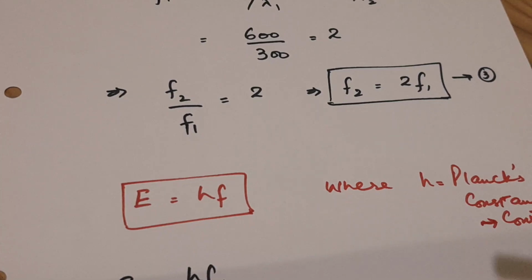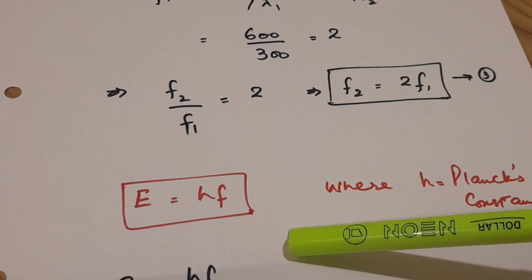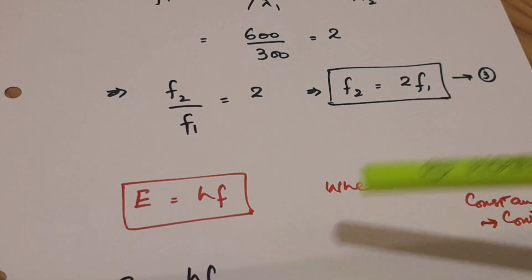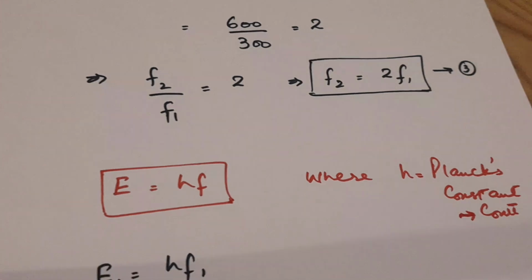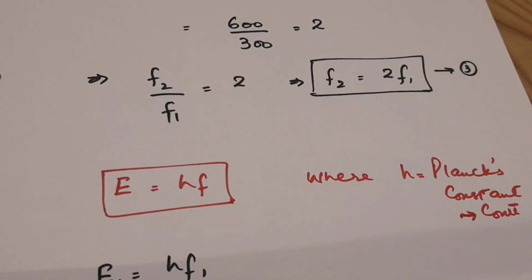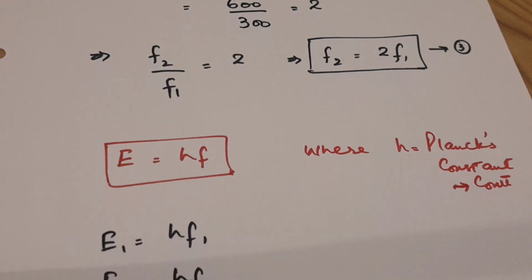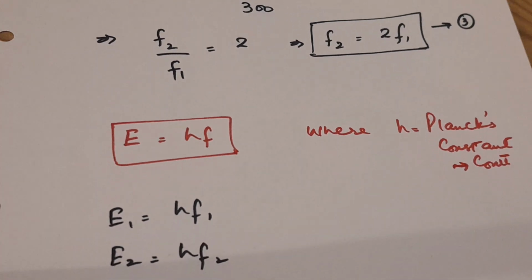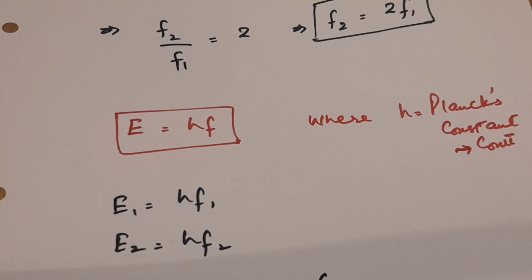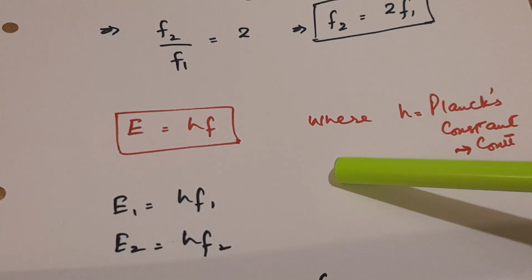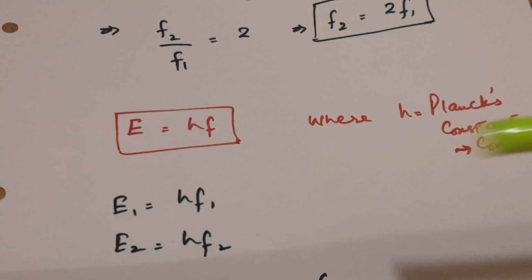It is doubled. Now the energy of a photon is expressed as h times f, where h is Planck's constant and it is constant. So the initial energy of the photon is equal to h f1 and the final energy is h times f2.